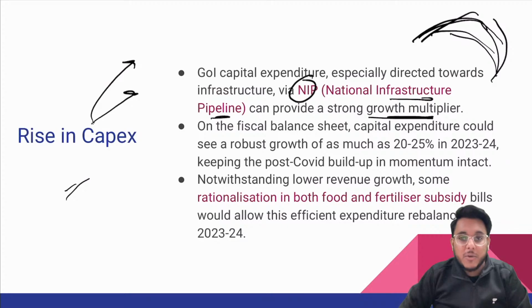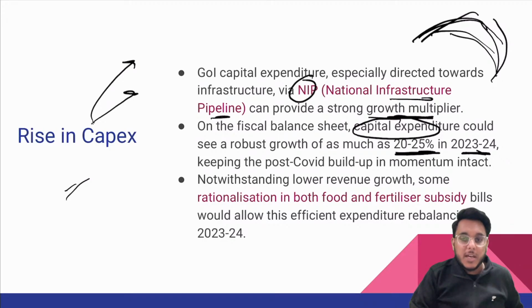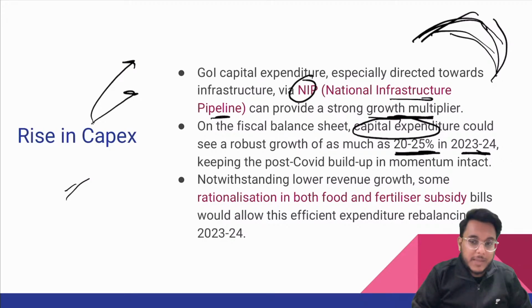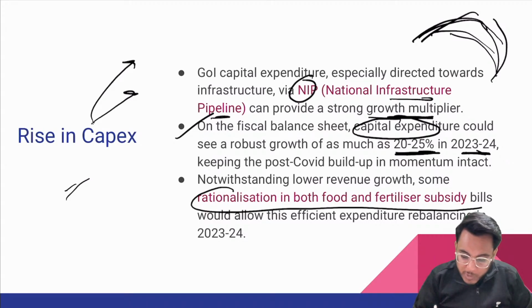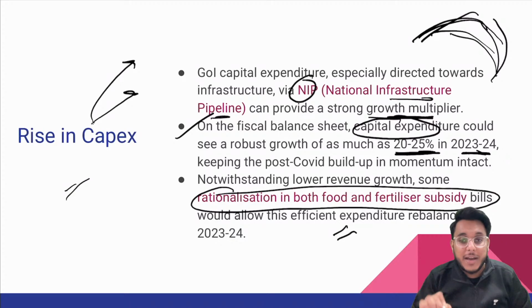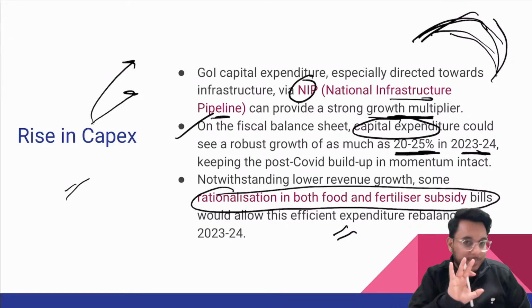Now, guys, understand this: capital expenditure could see growth of 20 to 25% in 24. Okay, this is something that can be there. After that, revenue rationalization in both the food and fertilizer subsidy bills needs to be done, and it will support efficient expenditure. Now understand this.